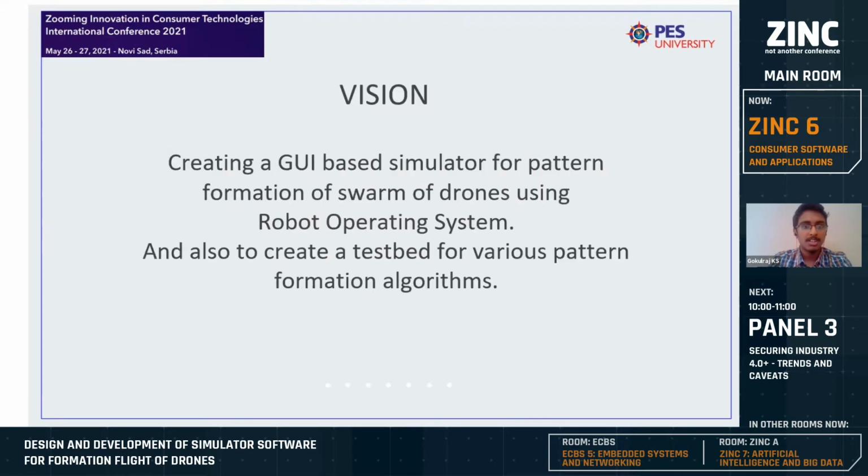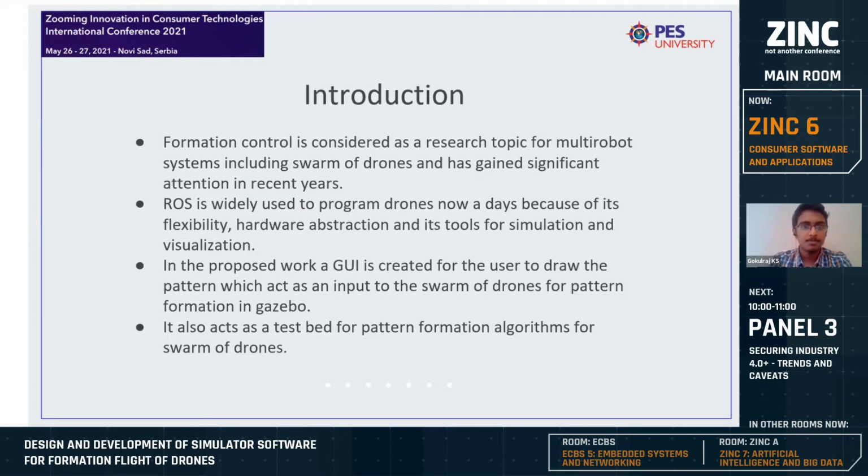Now I will start the project with a vision. Our vision is to create a GUI based simulator for pattern formation for swarm of drones using Robot Operating System, and also to create a test bed for various pattern formation algorithms.